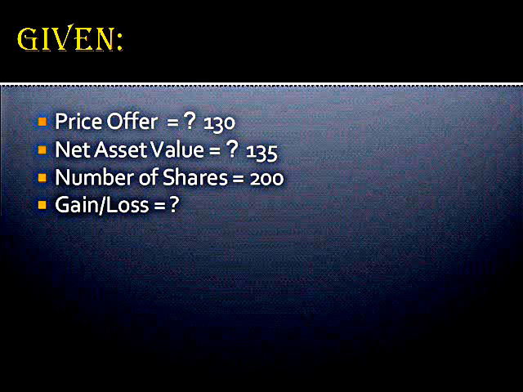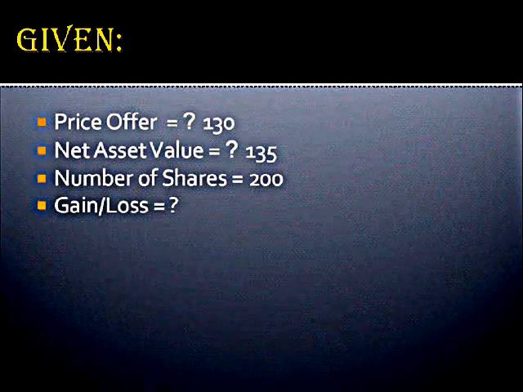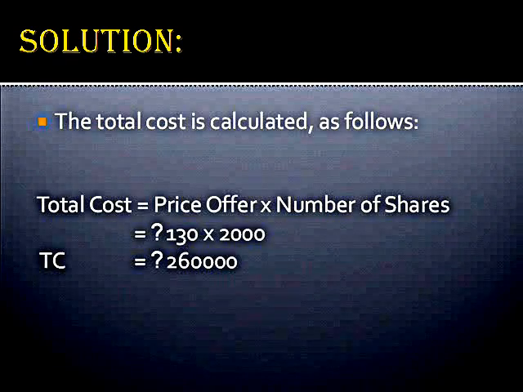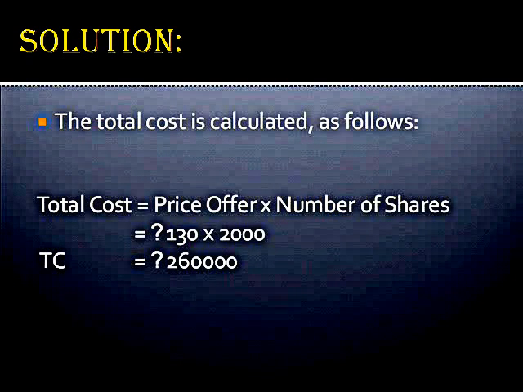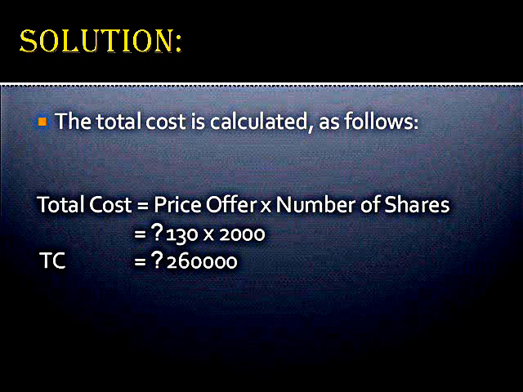So we have the price offer, this is 130 pesos, net asset value 135 pesos, number of shares 2,000. And now we're going to find out if it is a gain or loss. First, we have to find the total cost. To find the total cost, we have to multiply the price offered and the number of shares. So we have to multiply 130 pesos to 2,000. So the total cost would be 260,000 pesos.